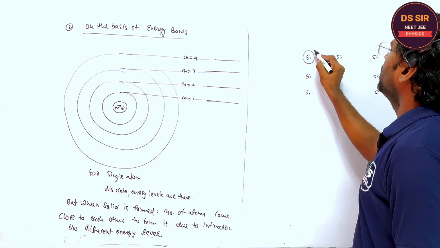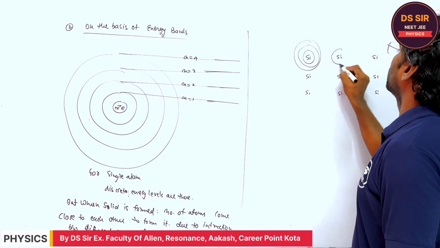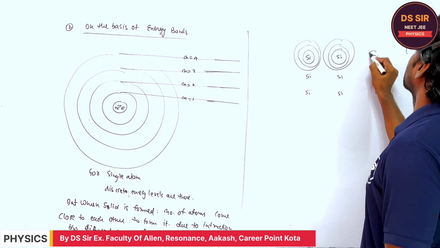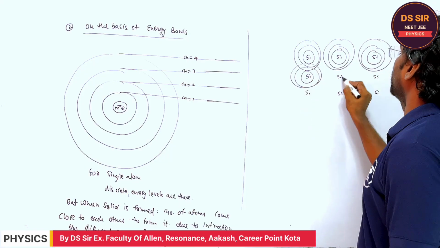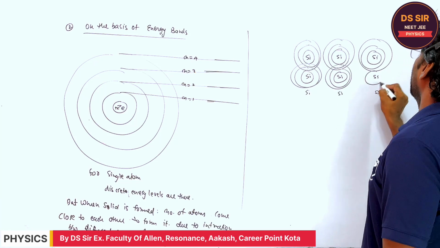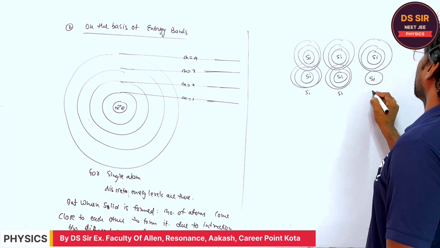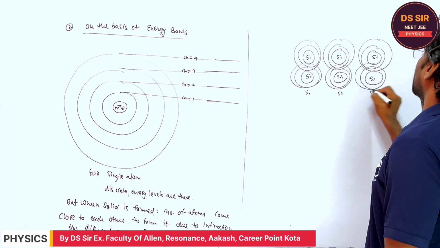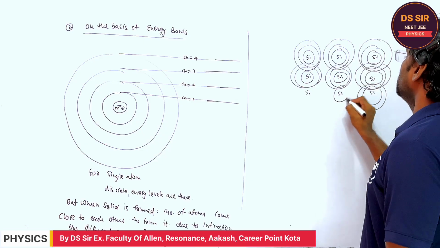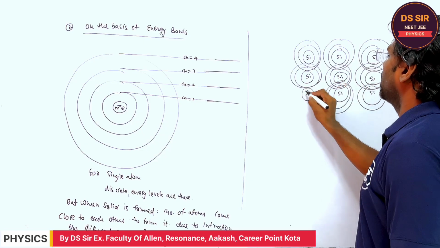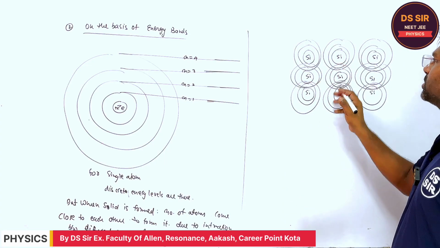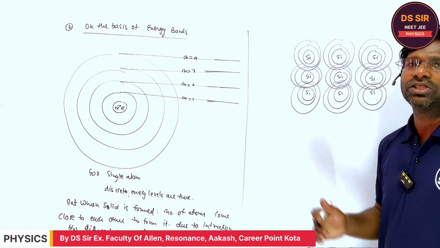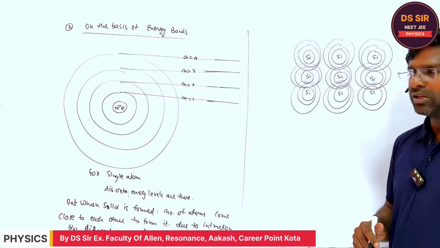These are the discrete energy levels of every individual atom, and these energy levels interact. Because of the interaction between the atoms, these energy levels are slightly shifted. Are you getting or not?